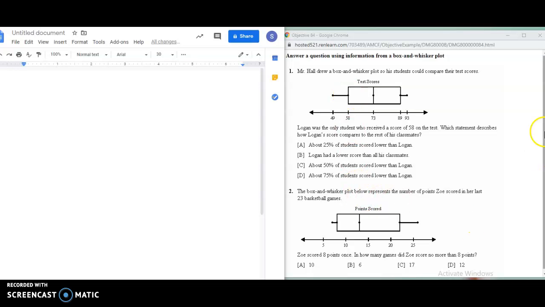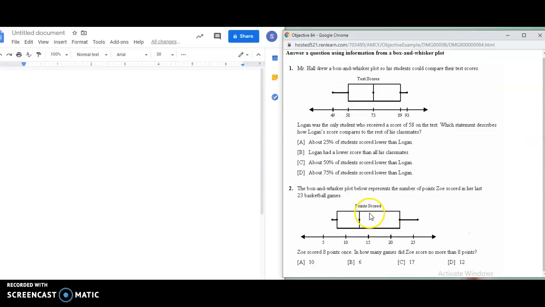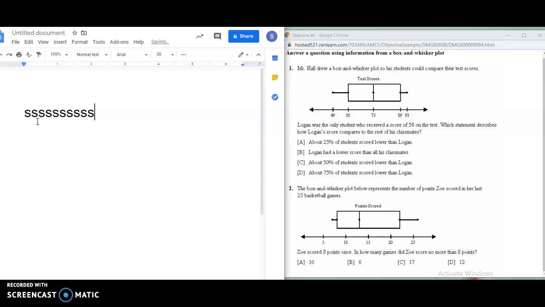All right. The next type of question says the box and whisker plot below represents the number of points Zoe scored in her last 23 basketball games. So some of you may have to write this out, and I'm going to show you how that looks. I'm going to put down 23 S's. Ready? 1, 2, 3, 4, 5, 6, 7, 8, 9, 10, 11, 12, 13, 14, 15, 16, 17, 18, 19, 20, 21, 22, 23.